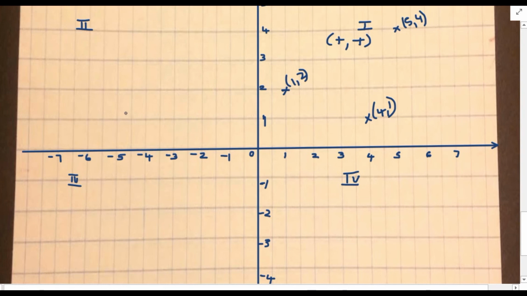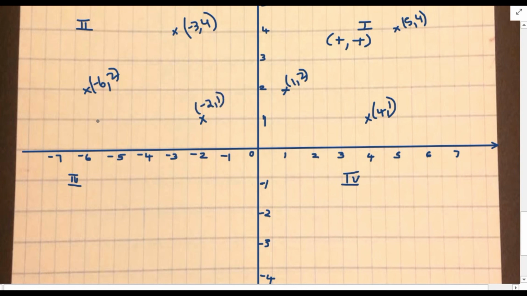Now let's mark some of the points in the second quadrant. If I want to mark this point, how will I mark? First your hand should move towards x-axis. So this is -6. Then I have to find out y-axis. So this is 2. This is (-6, 2). Same way, if I want to mark this point, first your hand should move towards x-axis, this is minus 3, and then your hand should move towards y-axis, this is 4. So (-3, 4). Same way, if I want to mark this point, first x-axis minus 2, 1.